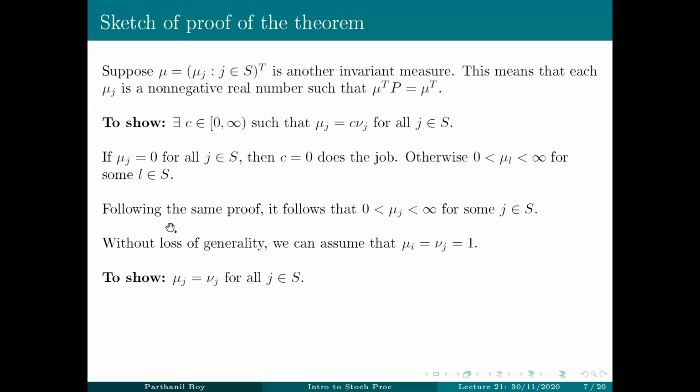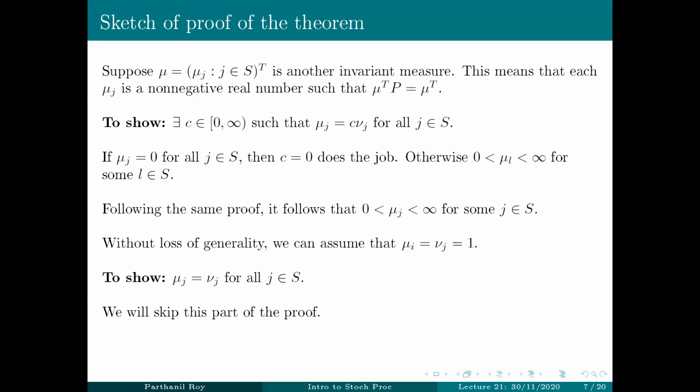Since mu y is already equal to nu y, the scalar has to be 1. So therefore, we have to show that this is the case. Now, this can be done by showing two inequalities: mu j is bigger than or equal to nu j, and mu j is less than or equal to nu j. And this proof is slightly tricky and uses a certain tricky algebra. It's not incredibly illuminating. You have to use the fact that mu is an invariant measure, and then use slightly tricky algebra. So I'm going to skip this part of the proof.